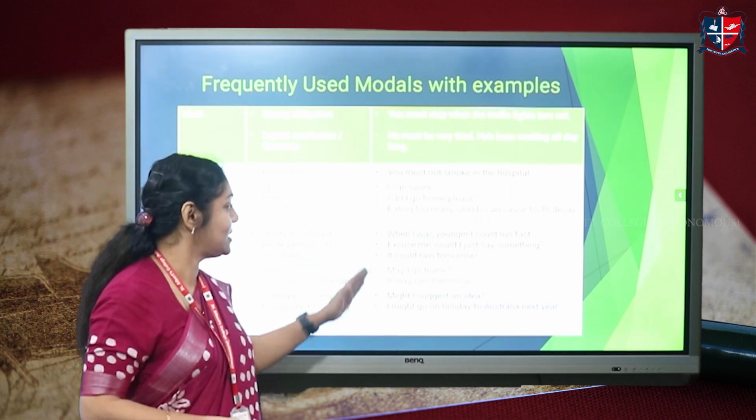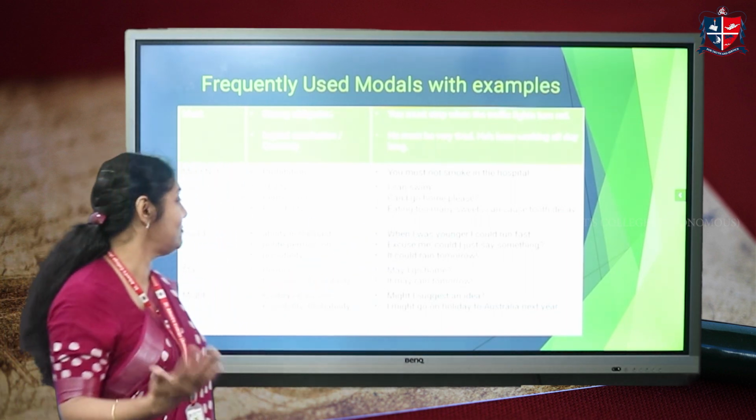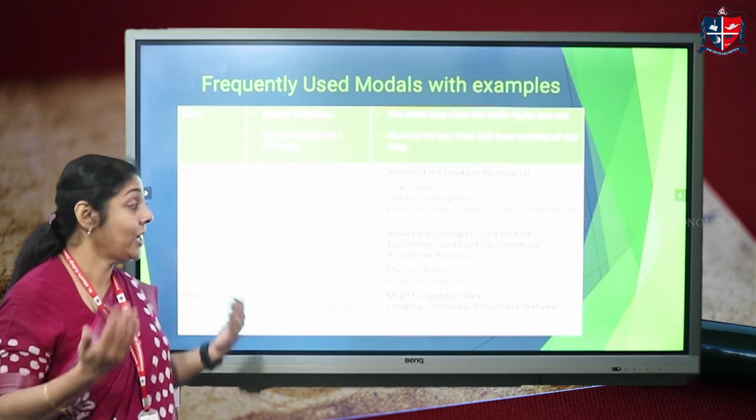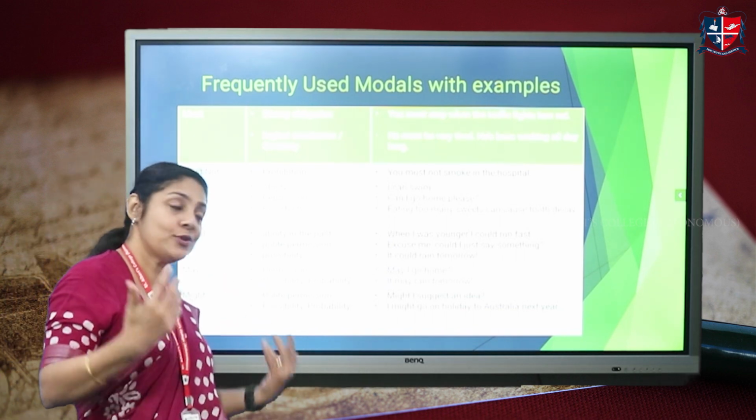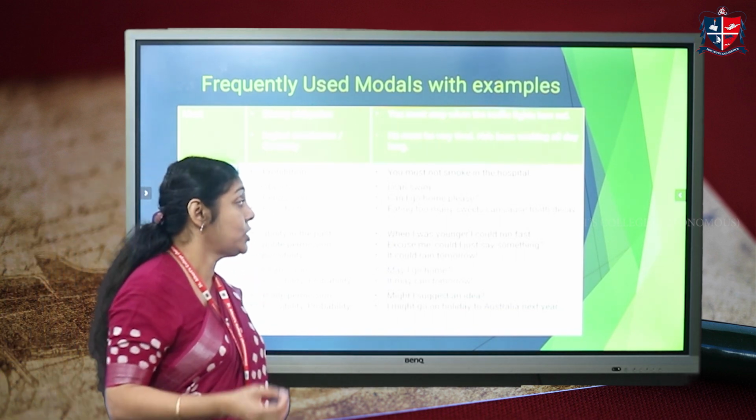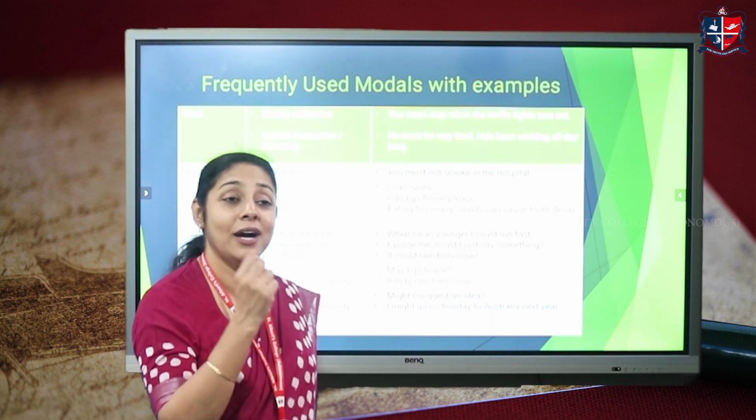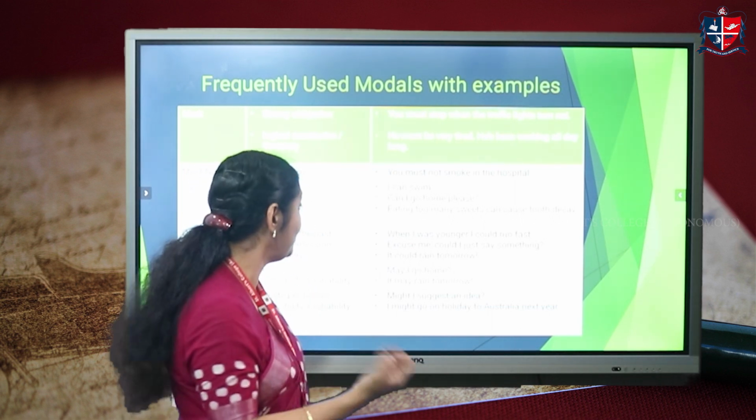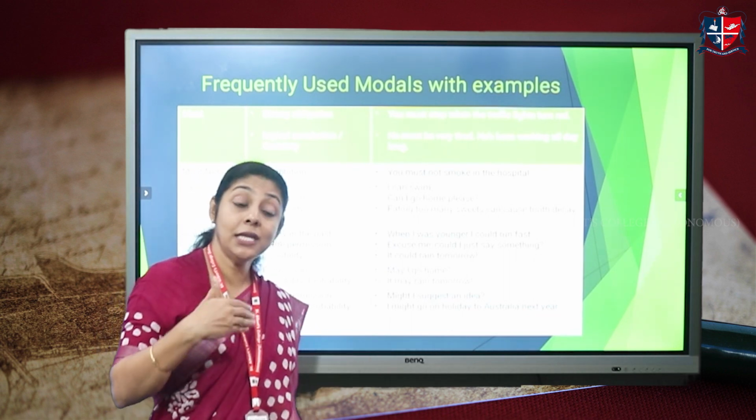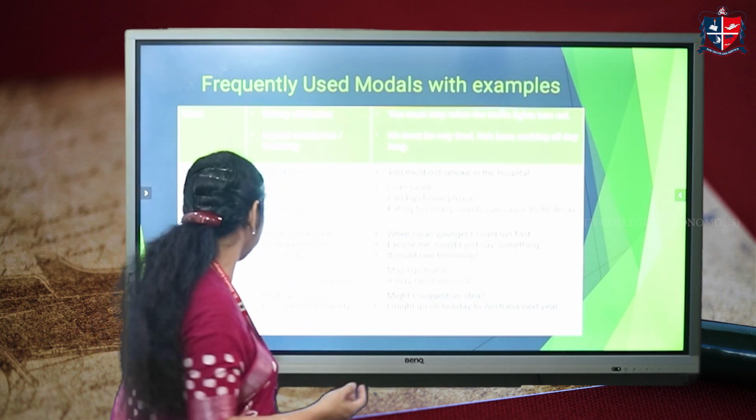Now, could can be used to show ability in the past, polite permission, possibility. Look at the sentences. When I was younger, I could run fast. Ability in the past, right? That means when you were younger, you could run fast. Polite permission: Excuse me, could I just say something? That's very polite. You're asking permission very politely. Possibility: it could rain tomorrow.